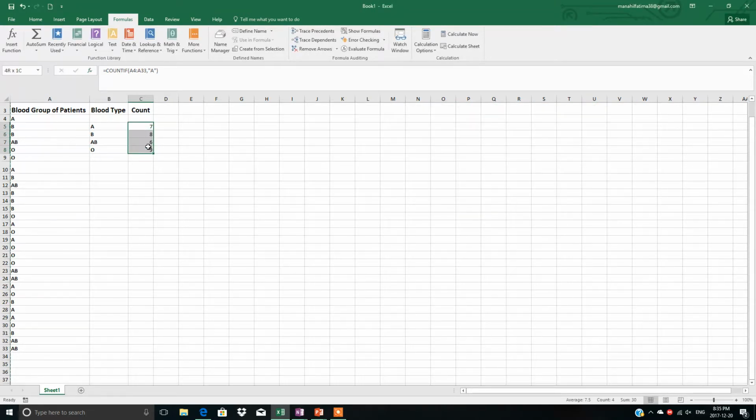When we make the total, again it is 30. See, there were 30 patients, 7 have A group, 8 patients have B, 6 AB, and 9 O.